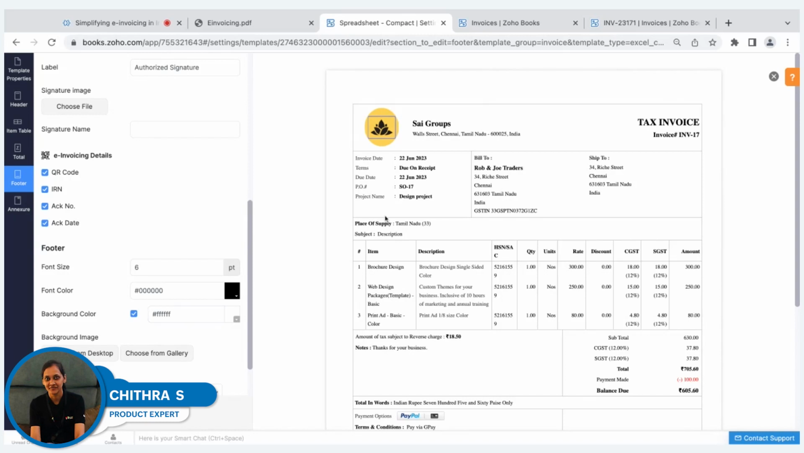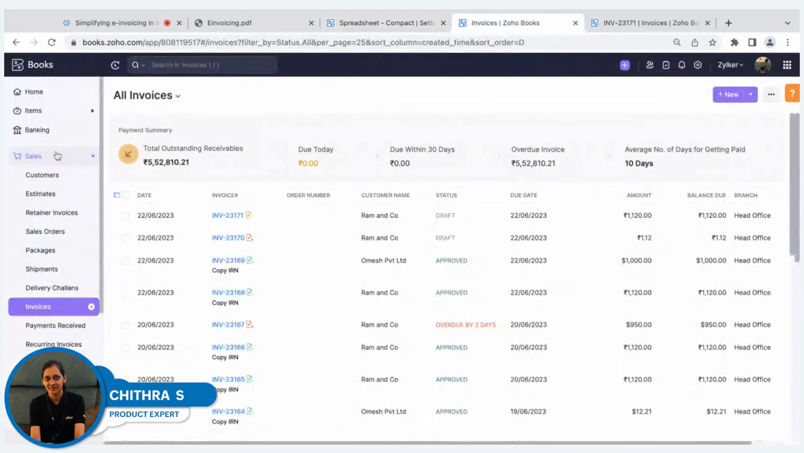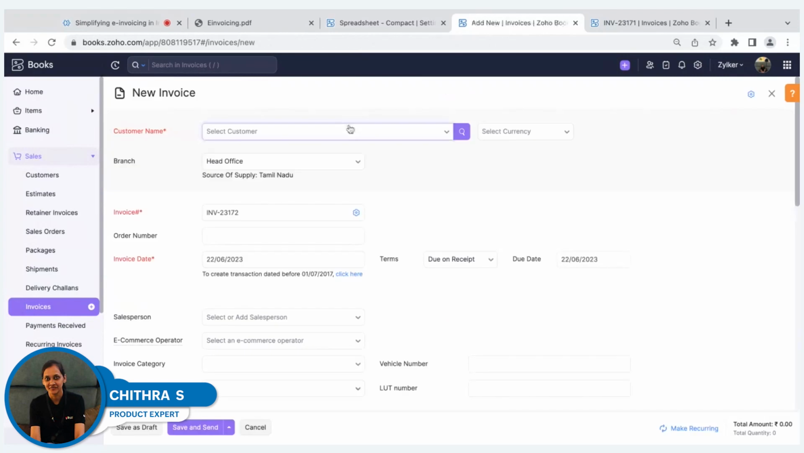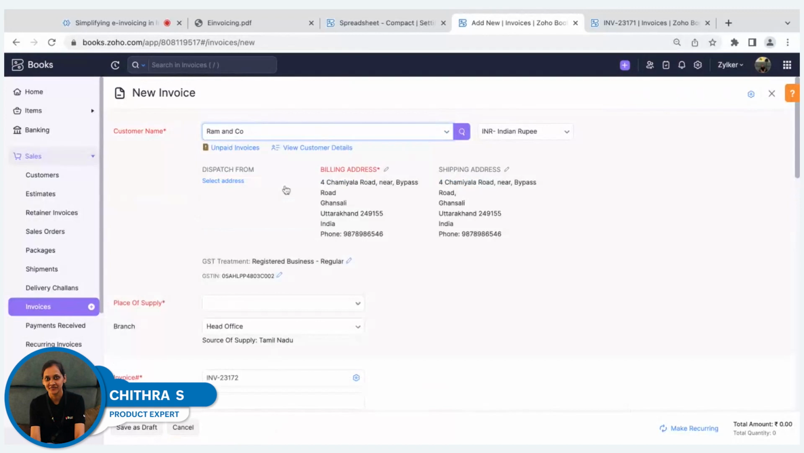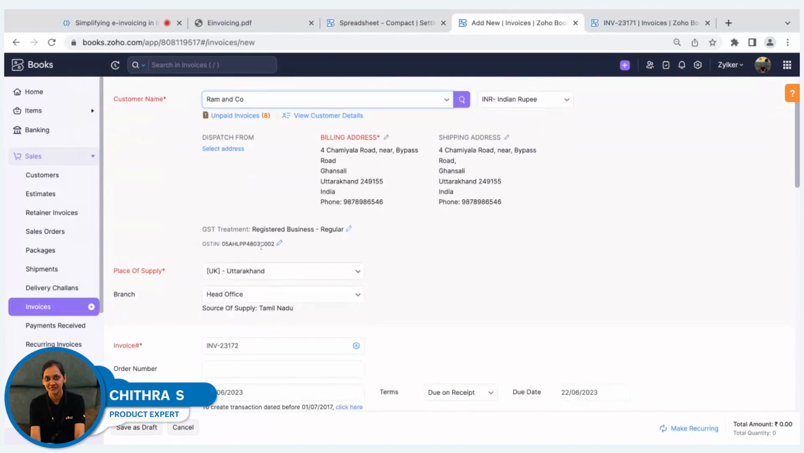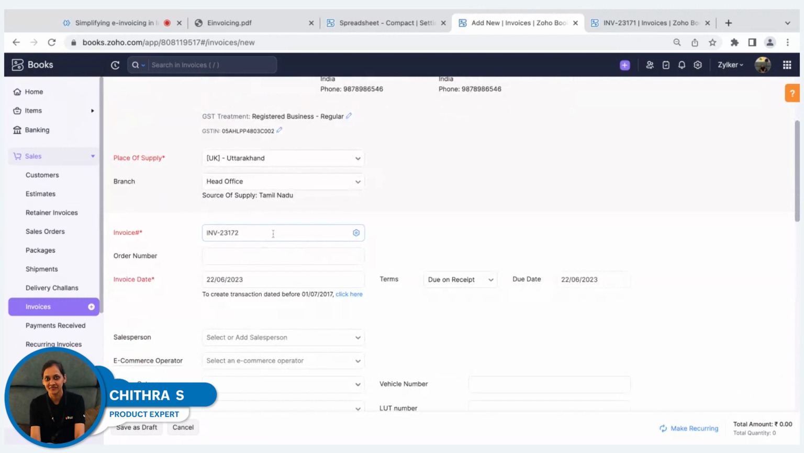We will now see how to create an invoice. To create an invoice in Zoho Books, you can come to the sales module, and under that, you'll have a section called invoices. From here, you can create a new invoice. You can select the customer name for whom you're creating the invoice. You need to ensure that the billing address contains all the relevant details like the street name, the state, the PIN code, and also the GST details are perfectly configured. Also ensure that the invoice number and invoice date are present because these are mandatory fields.